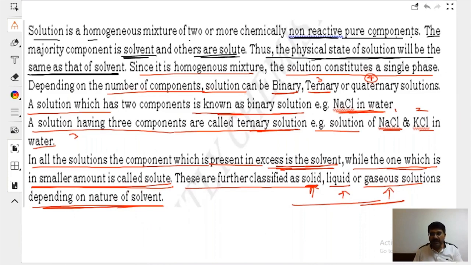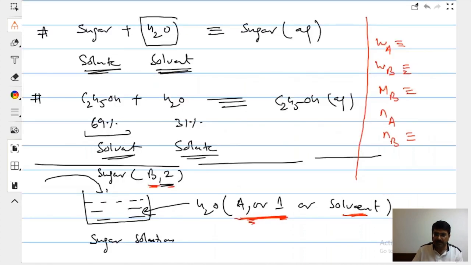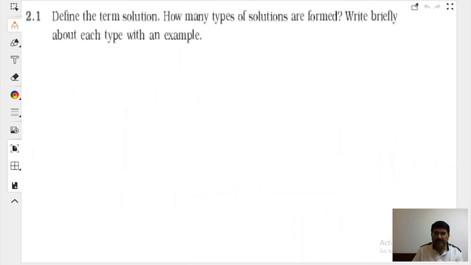But there are always going to be exceptions. In 6 liters of blood in a normal human being, how much glucose do you have? Glucose is very, very less. That is going to be termed as solute.